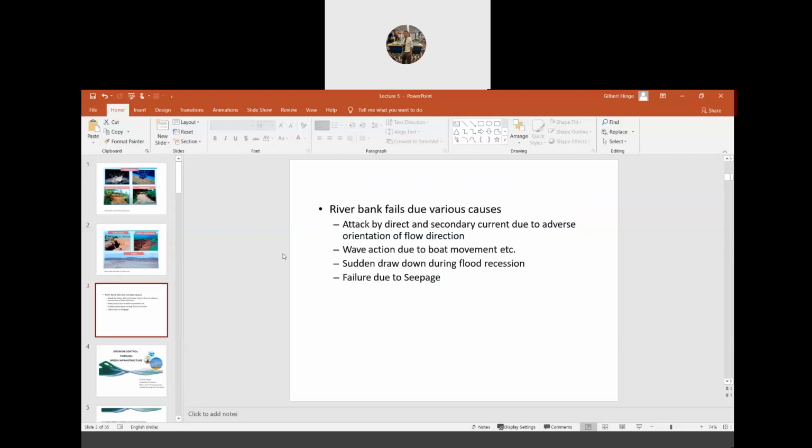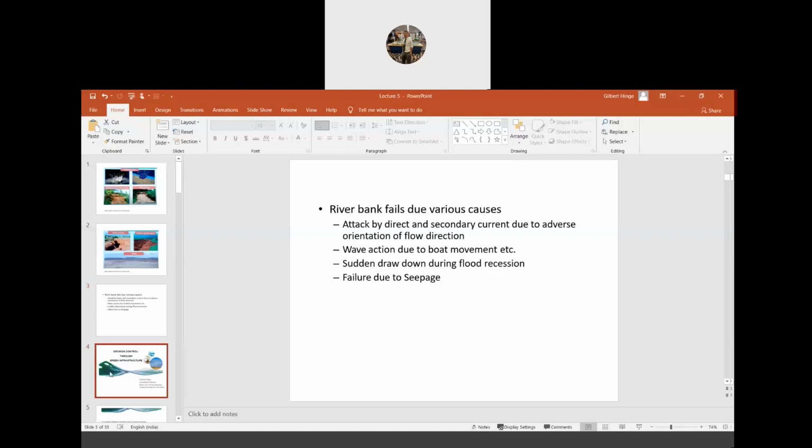We have also discussed the various kinds of erosion that generally occur in the river bank, such as the erosion that occurs due to the attack of the direct and secondary current in the river bank, right? Apart from that, there is also erosion due to wave action. Then there is erosion because of sudden drawdown. Remember, if the soil is made of clay, that soil will be fully saturated. So once the flood water recedes, that fully saturated soil will eventually collapse. And then there is also failure due to seepage. We discussed these things in the last class.